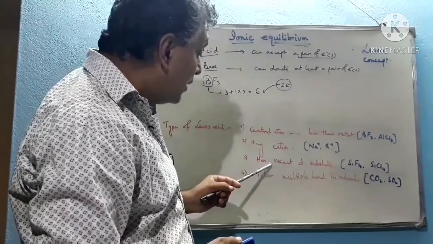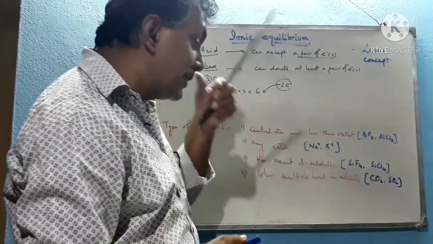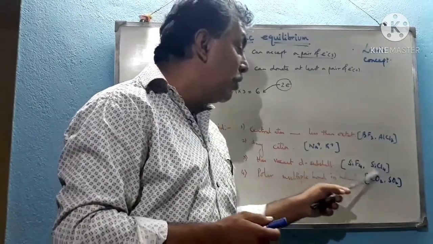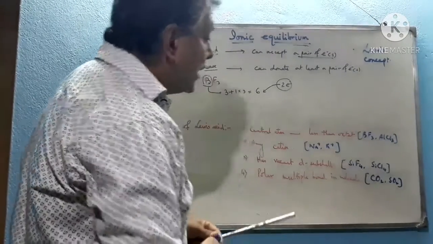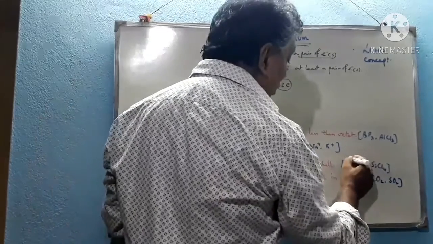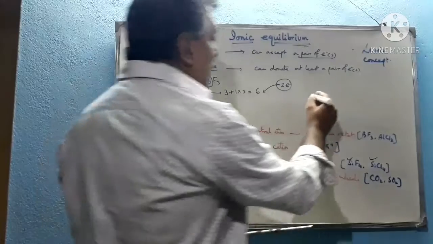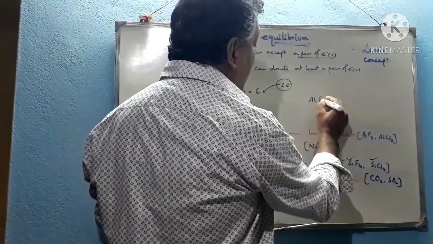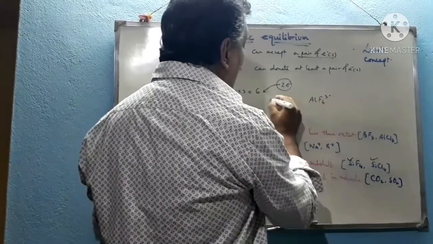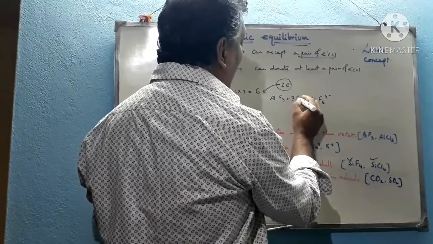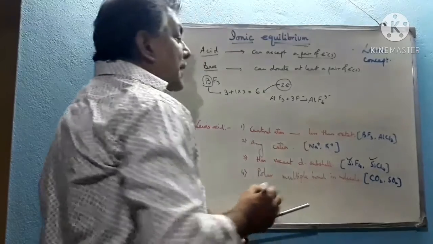Now third, the central atom has a vacant d subshell. See this, silicon tetrachloride. In all these compounds, silicon may be the central atom, germanium may be the central atom, aluminium may be the central atom. So AlF6 minus, see this, it is actually prepared from AlF3 by accepting 3 F minus. So AlF6 minus.